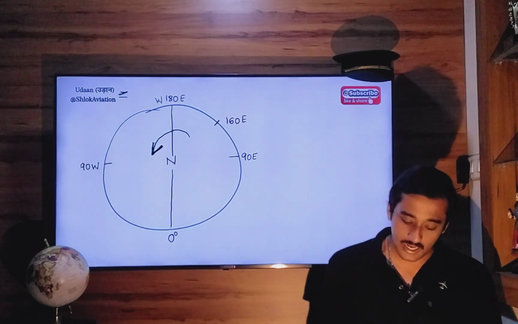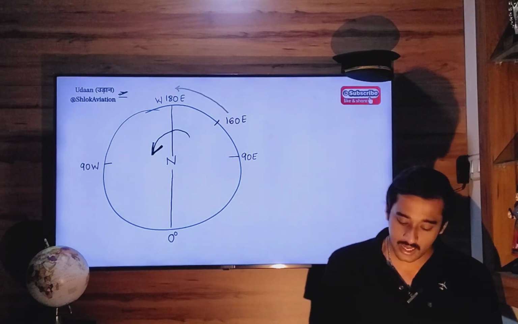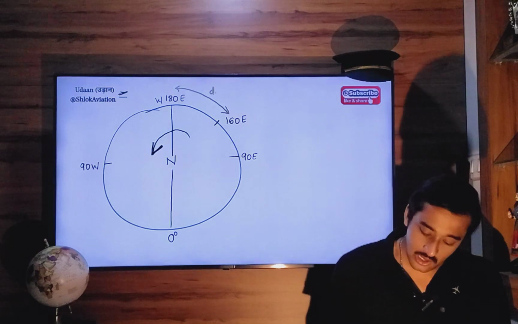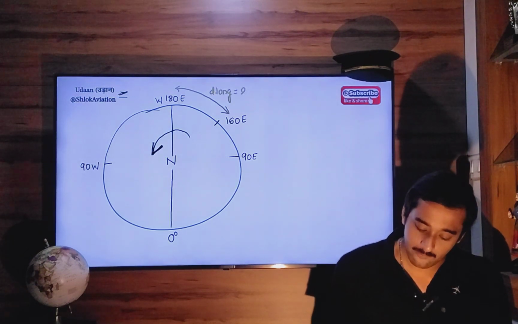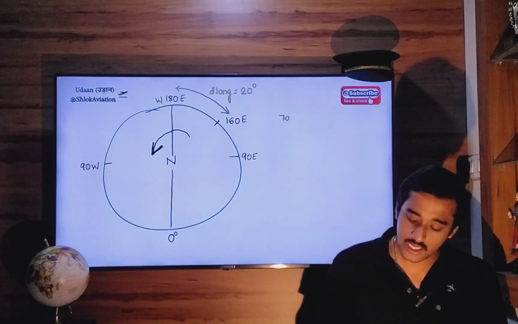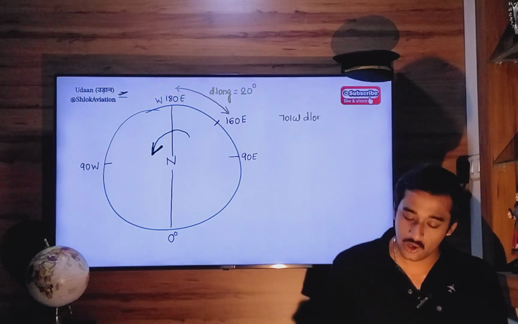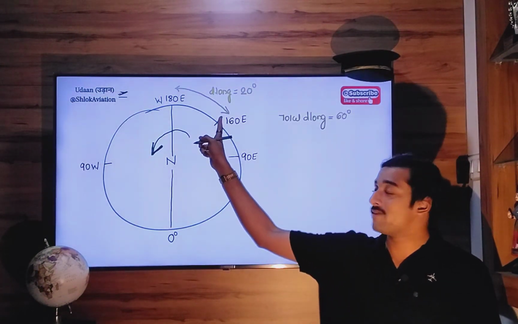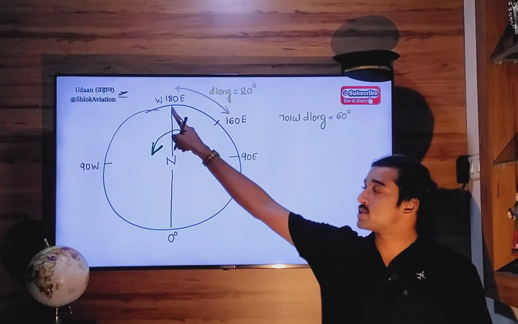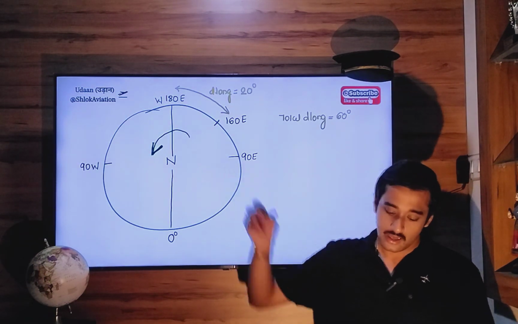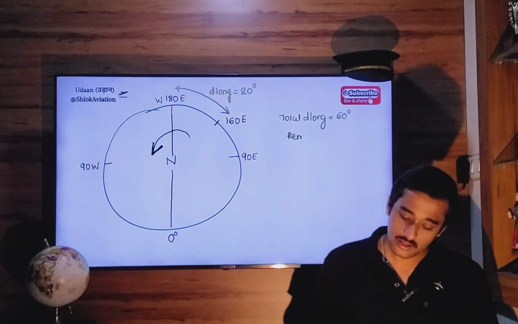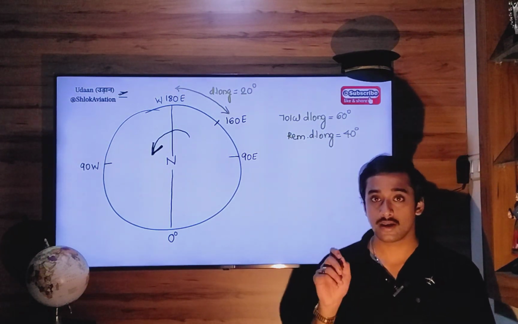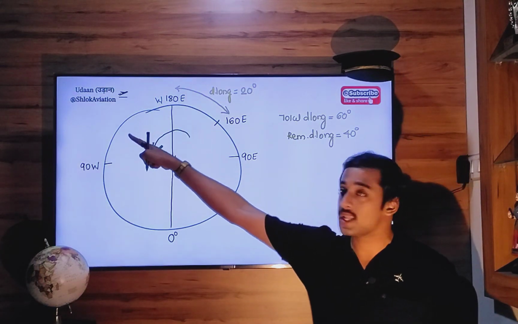Now total d long between the 180 anti-meridian and initial location is 180 minus 160, d long 20 degrees. So our total d long is how much? Our total d long is 60 degrees. Out of that 60 degrees, 20 degrees will be traveled in the eastern hemisphere up to this anti-meridian. So remaining d long will be 40 degrees. So remaining 40 degrees d long will be traveled in the western hemisphere.